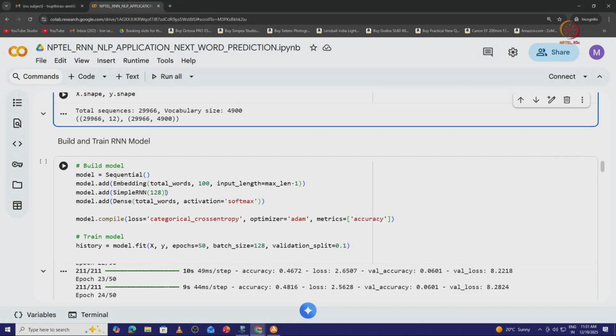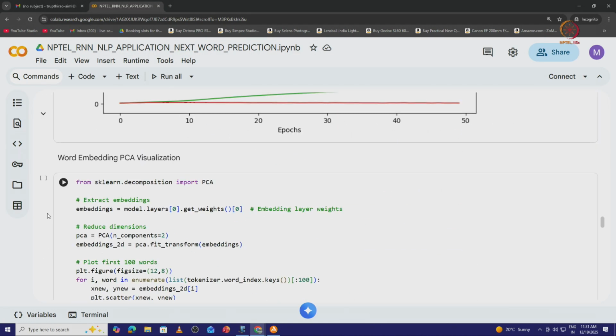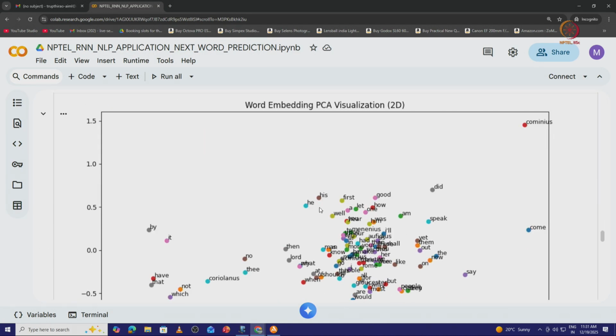So, using principal component analysis, we perform dimensionality reduction. We reduce these 128 neurons into just 2 principal components, and we visualize using only 2 axes, x and y, which words are nearer, that is more similar, and how they can be plotted. So, word embedding PCA visualization.